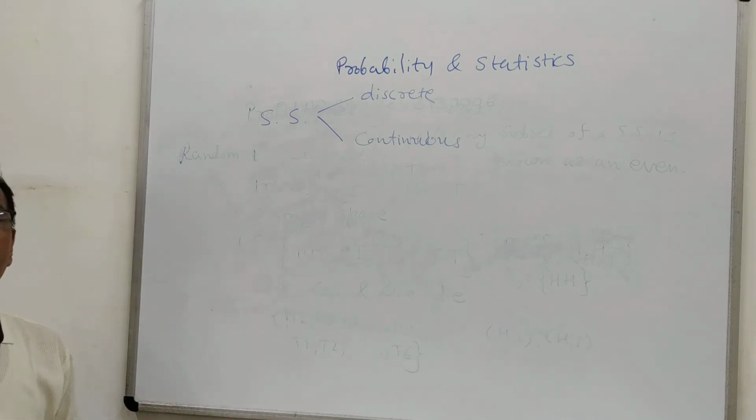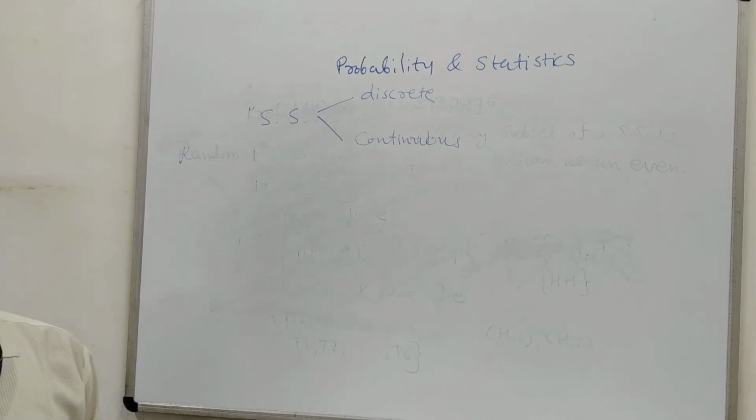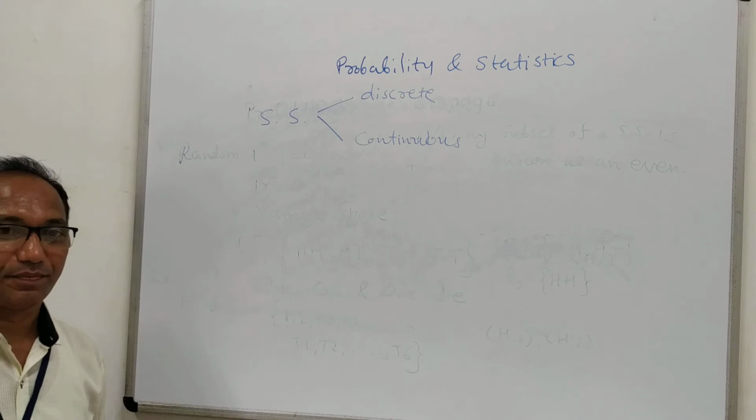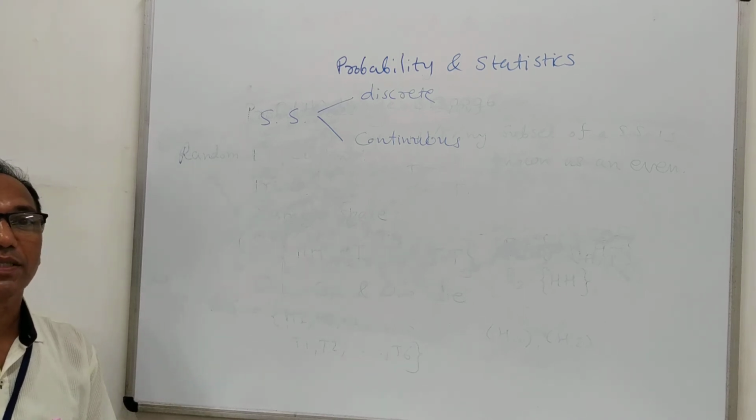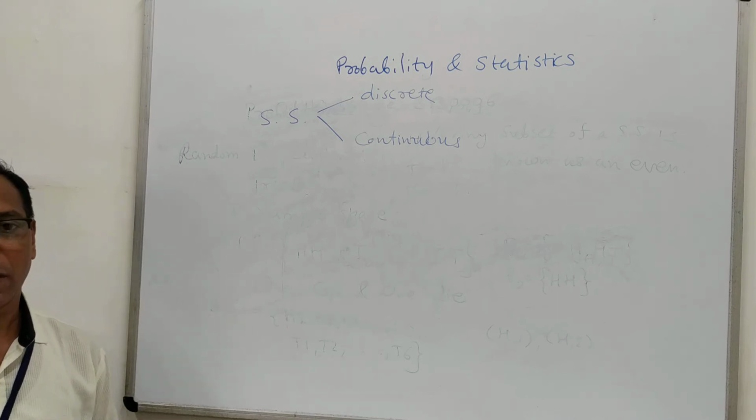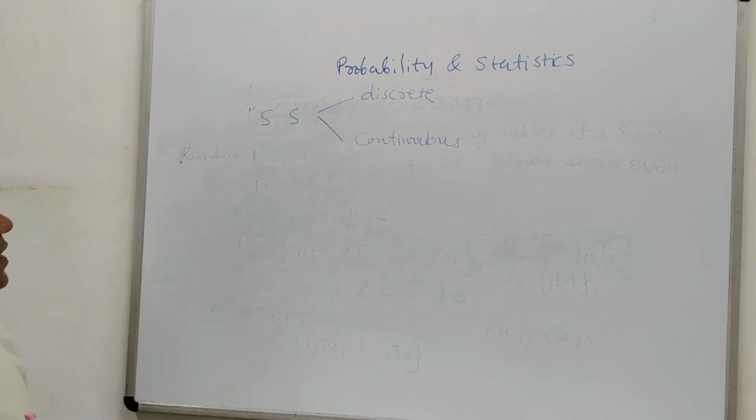A sample space is said to be discrete if it contains a finite number of elements, that means the elements which we can count. But if the sample space contains an infinite number of elements, that means the number of elements involved in the sample space is not possible to count, it is known as a continuous sample space.